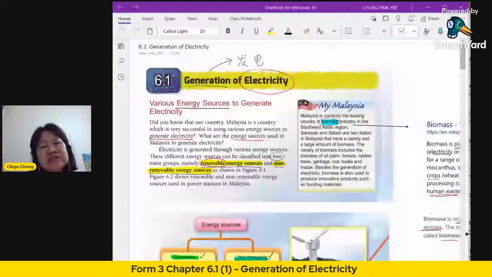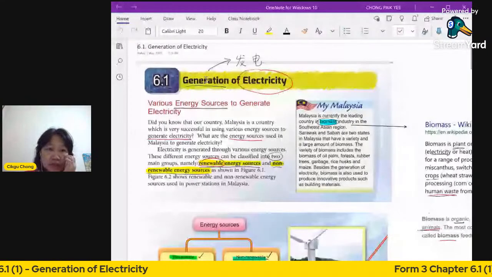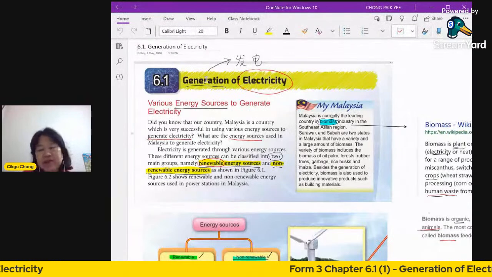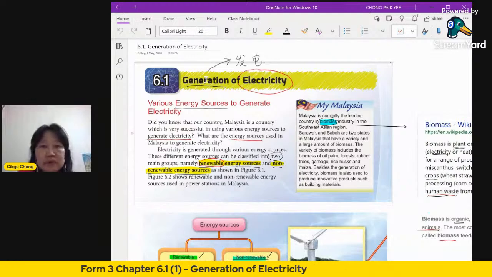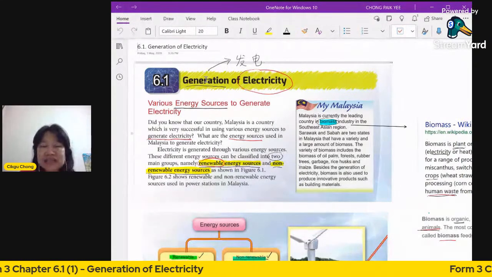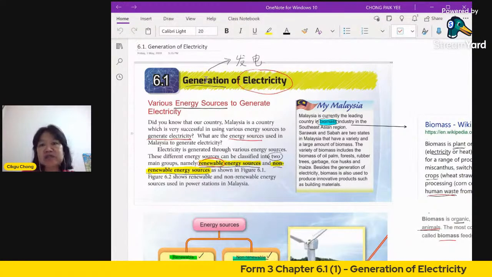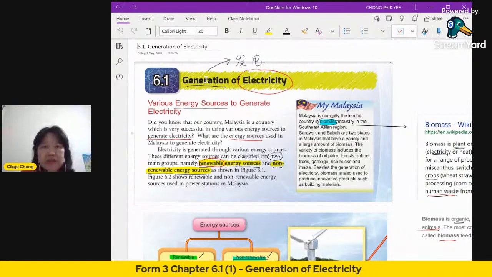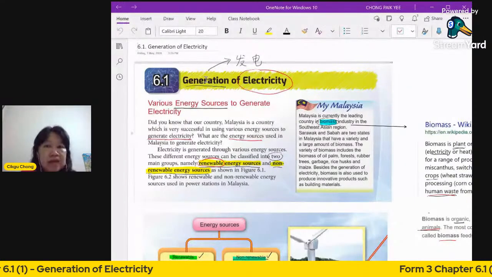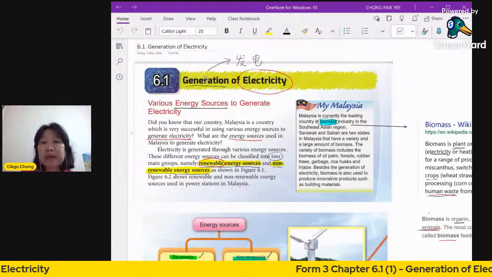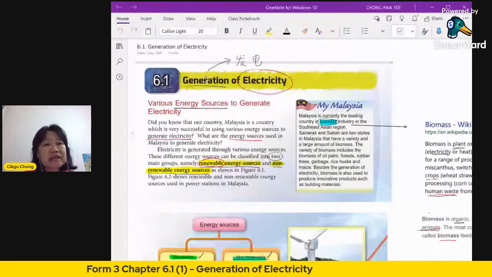Generation of electricity, 6.1. This is from your textbook. When you talk about generation, it actually has two meanings. One is a generation of humans, from one family generation to the next generation. The next generation will be the children, and the higher generation will be the grandparents. But generation has another meaning in English. Generate is to make. So generation of electricity is to make electricity, or in Mandarin, 发电. How do you make the electricity?